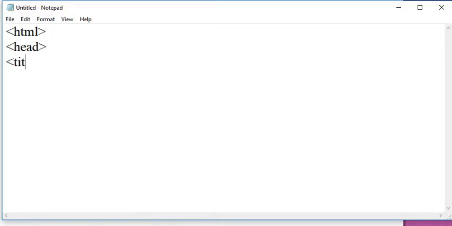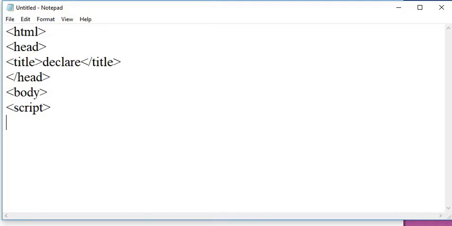In the head tag I am taking a title tag, and here I write the title as declare. After that, close the title tag and close the head tag. Then I am taking a body tag, and in the body tag I am writing a script tag. In the script tag, first I am taking one variable c equal to, and here I am passing a string, hello.